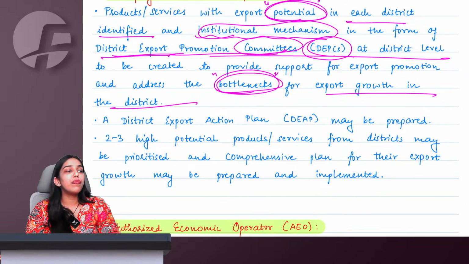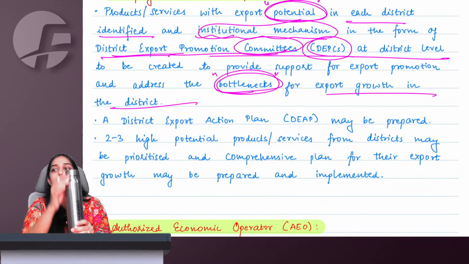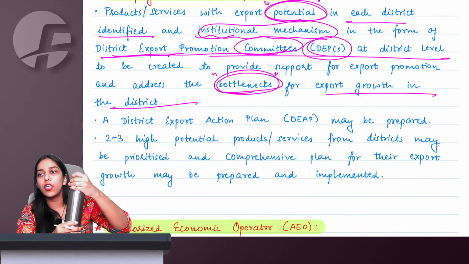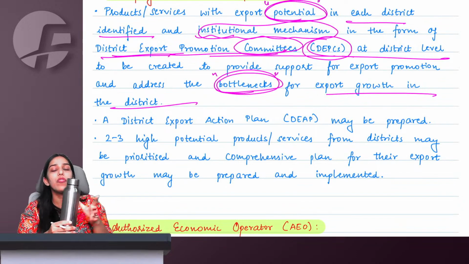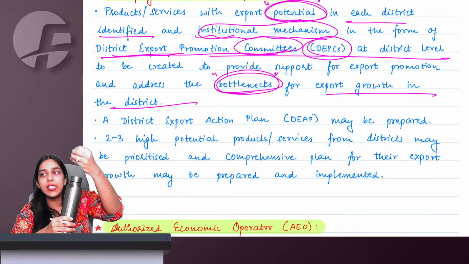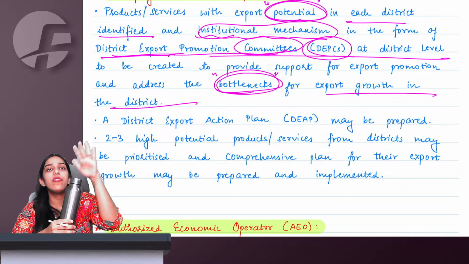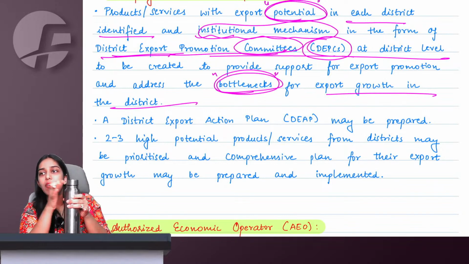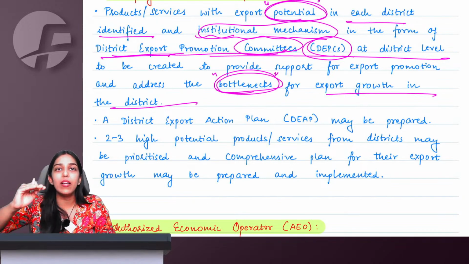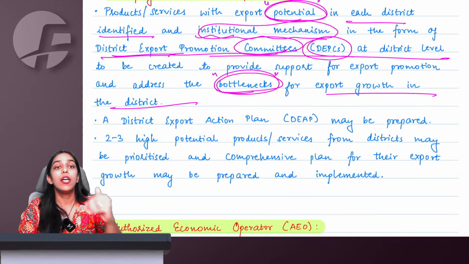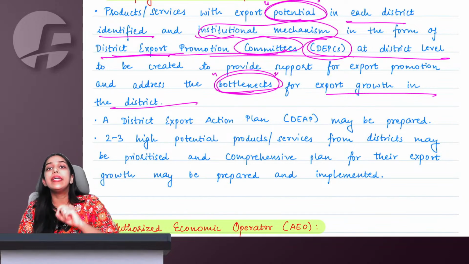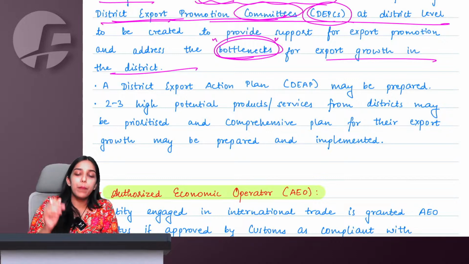Ma'am, what is the meaning of bottleneck? Let us say this is a bottle. Now the bottle is broad, of course, in the body part, but the neck part of the bottle is always narrow, right? So we are saying we have potential here, but this bottleneck, the neck of the bottle, is narrow, stopping us from doing something. The work of this committee is to identify this bottleneck, what problem that district's people are facing, what is impeding them, what is stopping them from developing as big export players. We will identify that bottleneck and help remove it by giving them proper support.